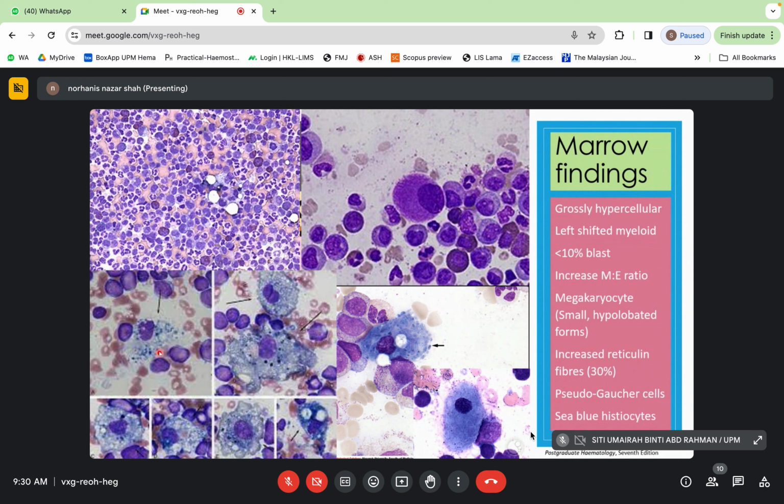The pseudo-Gaucher cell is seen here, and also the sea-blue histiocyte here. This is due to active phagocytic activity. That's why there are pseudo-Gaucher cells and also sea-blue histiocytes.